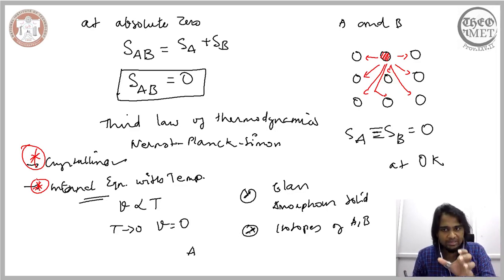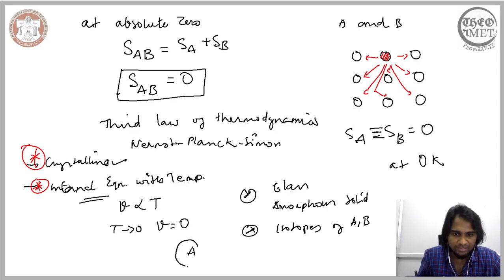Then you have different isotopes present in a given pure solid element. So you have a crystalline solid of element A, and in addition to one isotope of A, there is also another isotope of A present. Then it becomes possible for us to introduce disorderliness by rearranging the different isotopes of the element A. So instead of a vacancy here, you could assume this red atom to be a different isotope. Once you have a different isotope in this arrangement of atoms, it becomes possible to have a different configuration.